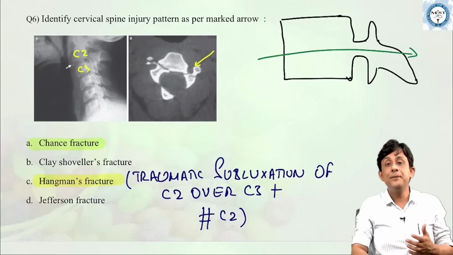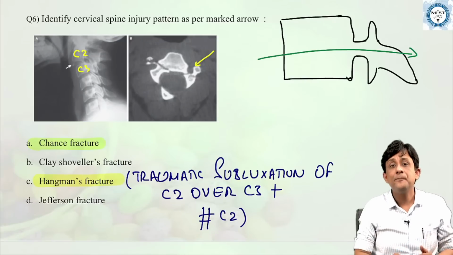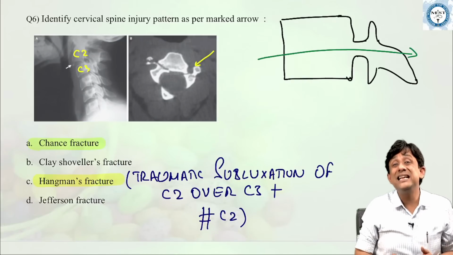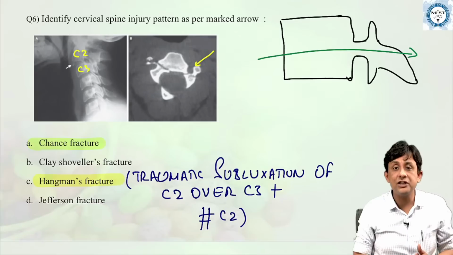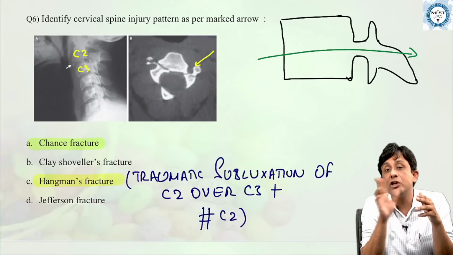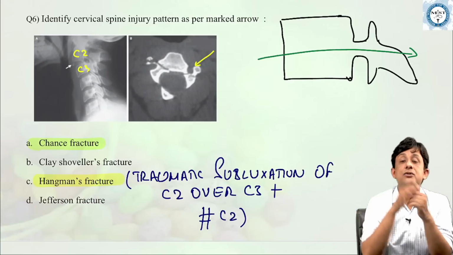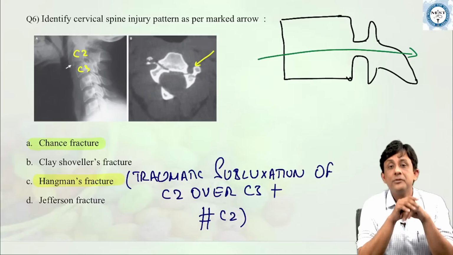So, it basically involves all three columns of a spinal vertebra, and this is also called a seat belt fracture. It's a flexion distraction injury pattern involving all three columns from anterior to posterior. It basically opens apart. So, that's what is called a chance fracture.